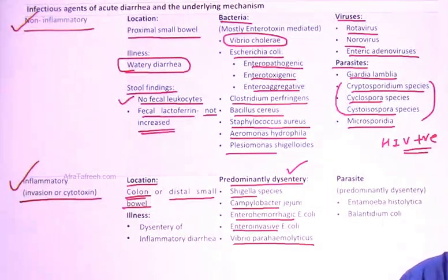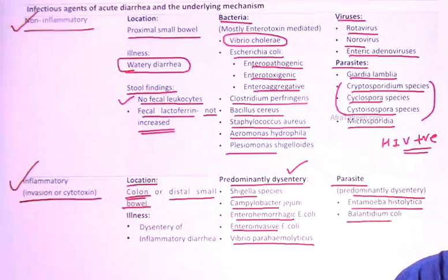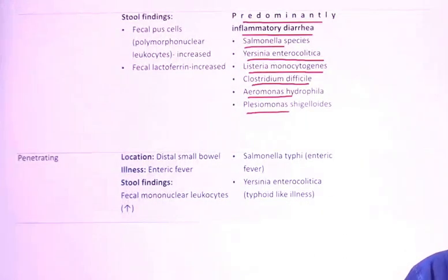Now coming back, if we talk about the inflammatory one regarding the parasites, the parasites which cause predominantly dysentery, two names immediately come to your mind. One is Entamoeba histolytica and one is Balantidium coli. Balantidium coli, the largest intestinal protozoa, does an inflammatory form of diarrhea, but mostly that is bloody. And Entamoeba histolytica is also related with bloody dysentery. Got my point?